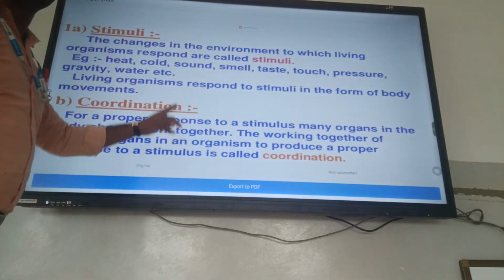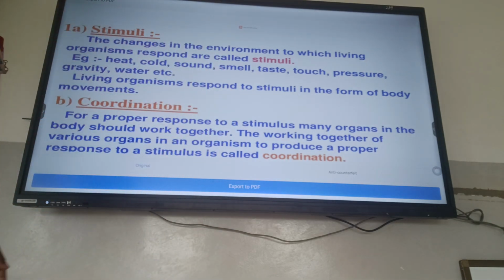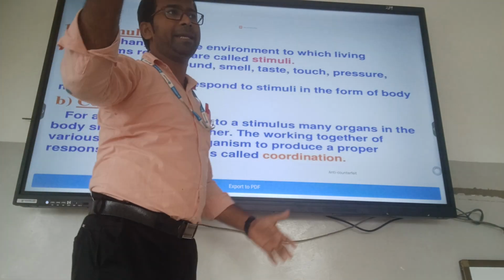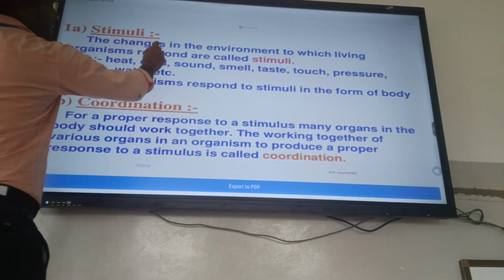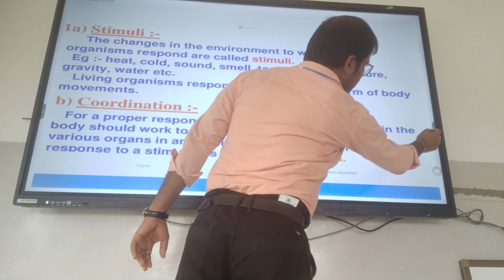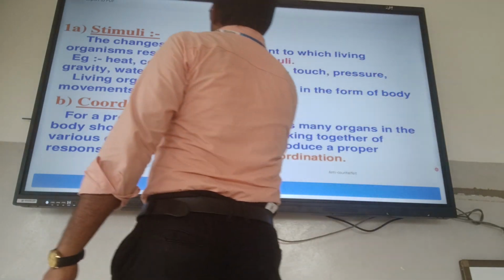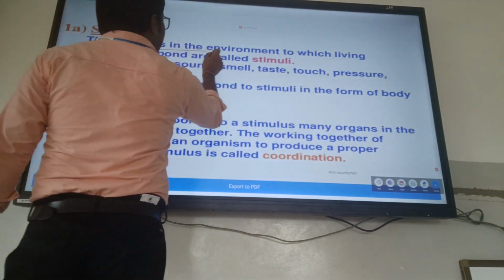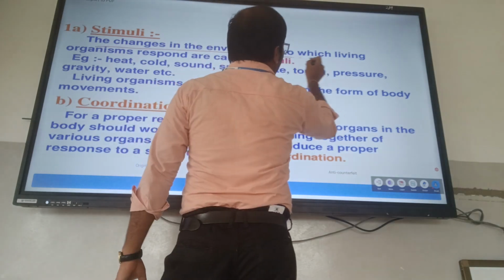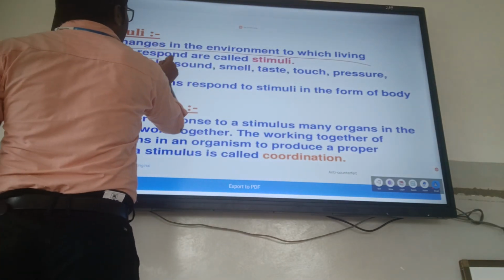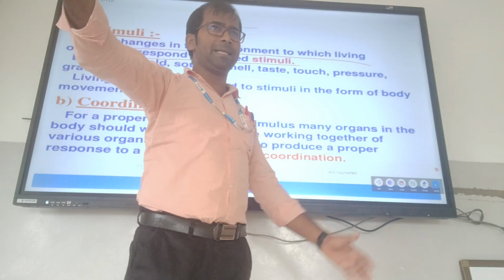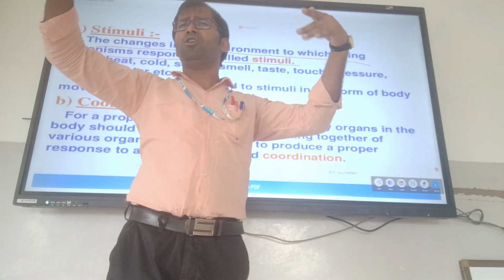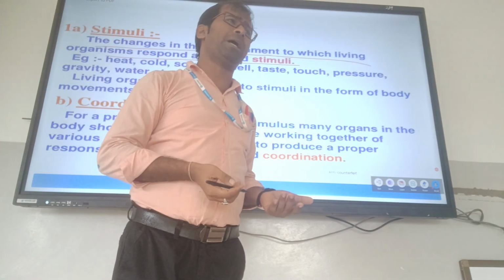First in this chapter, you have to remember what is called stimuli. Stimuli means something that comes from the environment, the changes in the environment. Stimuli are the changes in the environment to which living organisms respond. Any kind of change in the environment, suppose the temperature increases so much.